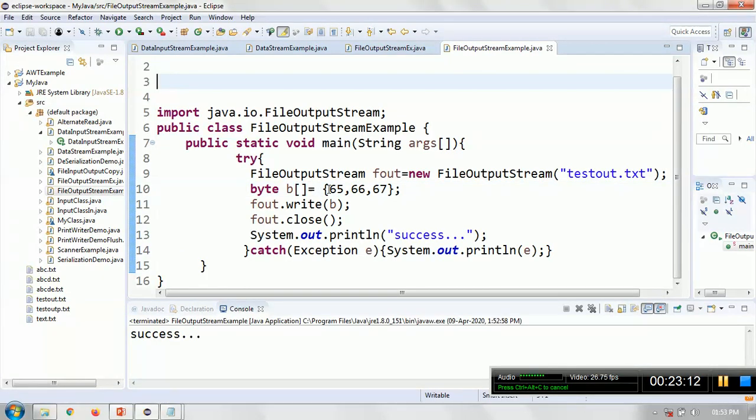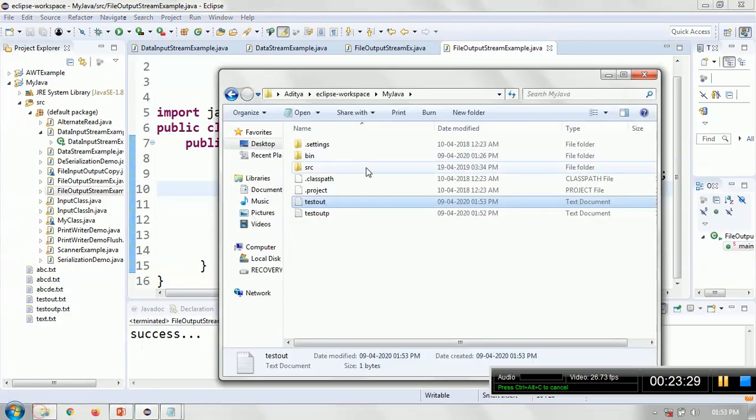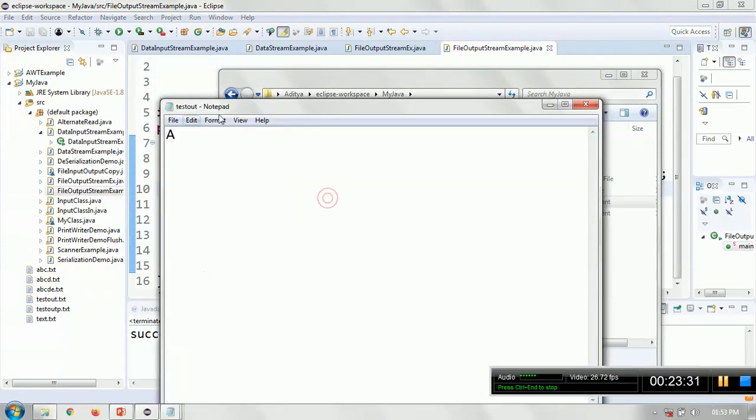Even you can pass a single data, that is not an issue. 65. It should be in a byte only. So let me write what will happen in this case. Testout will have now only A.